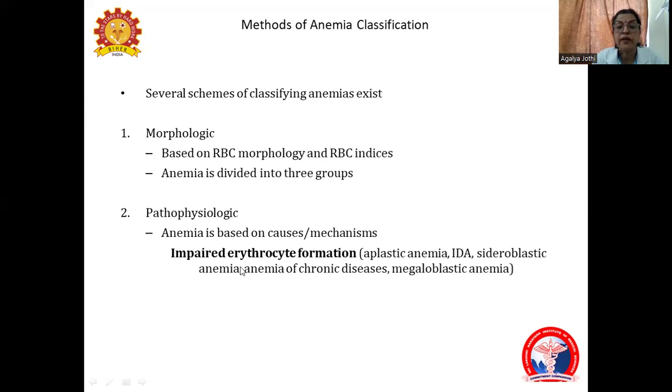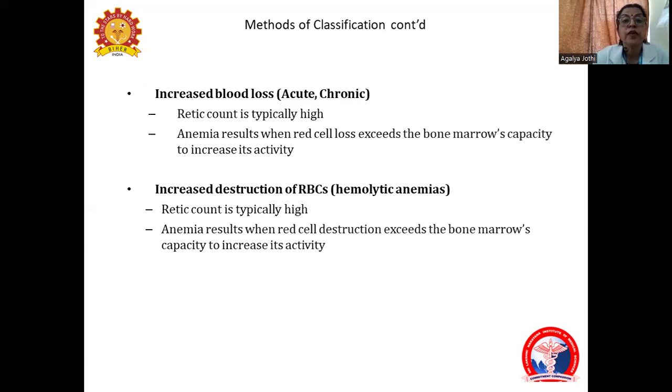into impaired erythrocyte formation, right? Aplastic anemia, iron deficiency anemia, sideroblastic anemia, anemia of chronic disease, megaloblastic anemia. Here, because of all these causes, there is impaired production of erythrocytes. Second is increased blood loss. It can be acute blood loss or a chronic blood loss.